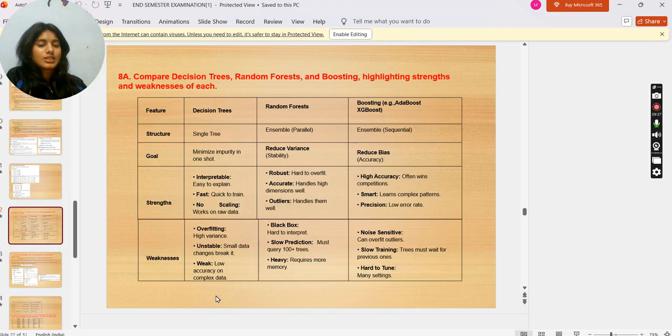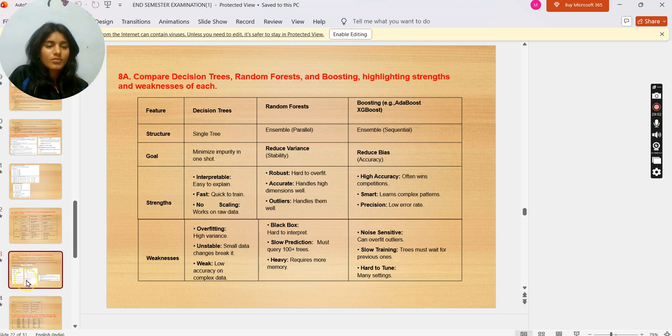Weakness of the decision tree: overfitting, high variance; unstable, small data changes break it; weak, low accuracy on complex data. Random forest: black box, hard to interpret; slow prediction, must query 100 plus trees; heavy, requires more memory. And boosting: noise sensitive, can overfit outliers; slow training, trees must wait for the previous one; hard to tune, many settings.